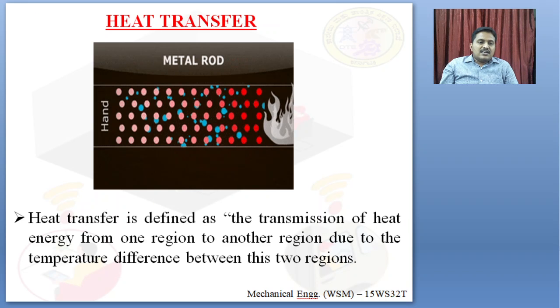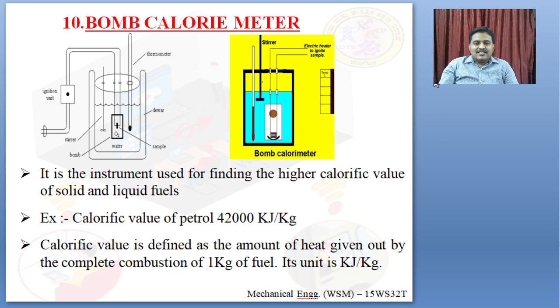Next we have the bomb calorimeter. As the name indicates, every fuel will have a calorific value. It may be solid, liquid, or a gas. The bomb calorimeter is the instrument used for finding the higher calorific value of solid and liquid fuels. The calorific value of petrol is 42,000 kilojoule per kg. What is calorific value? It is the amount of heat given out by complete combustion of 1 kg of fuel.